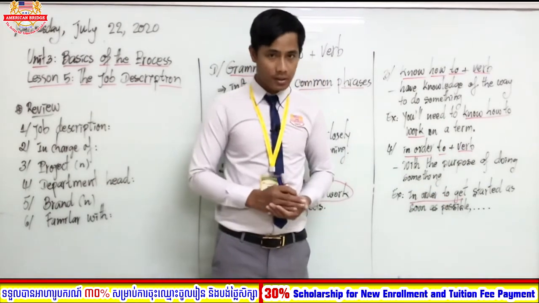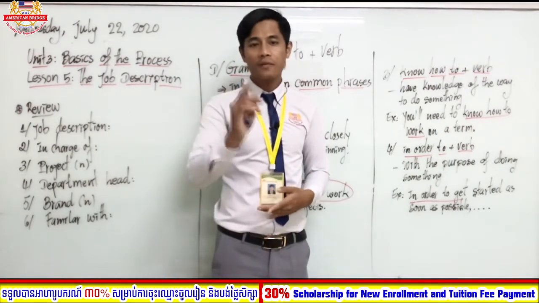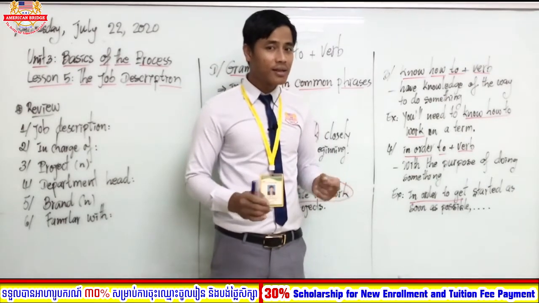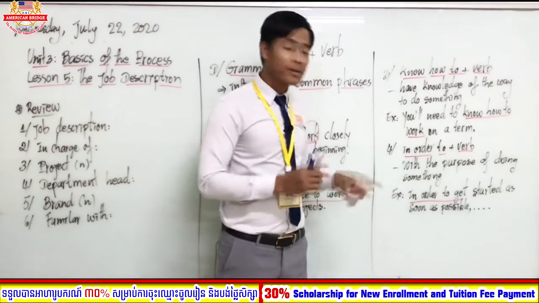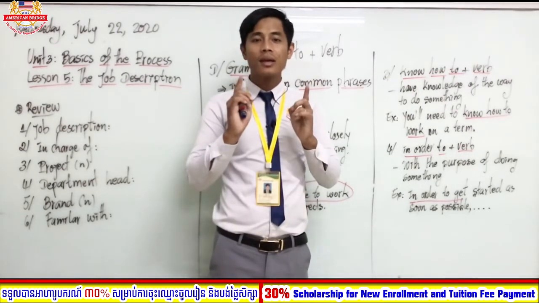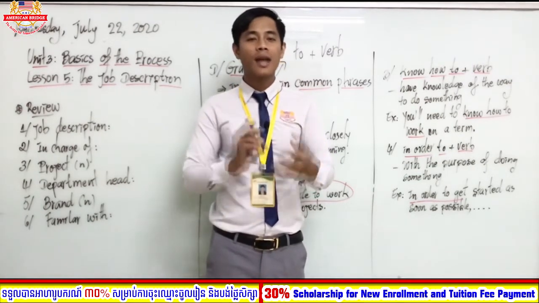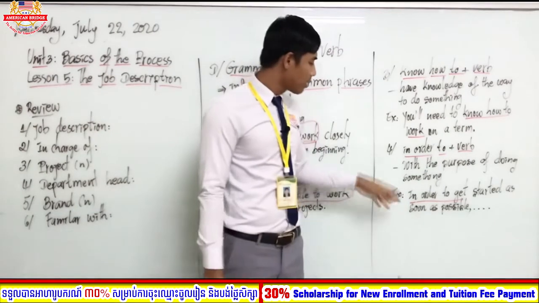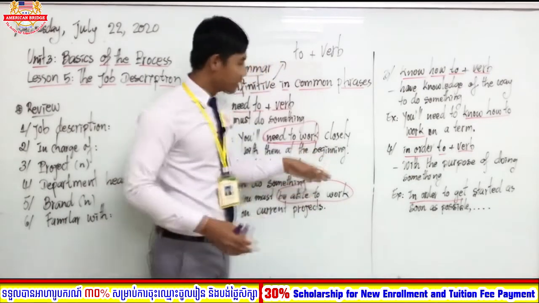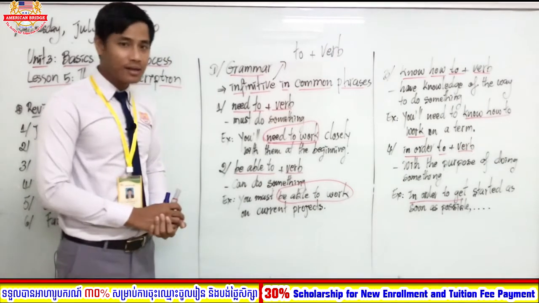In order to become a good student, you have to work hard or study hard. Okay, you got this? So this is the purpose of doing something. If you want to be a good student, in order to be a good student, you have to study hard. So this is called purpose of doing something. Now that's all for the infinitive in common phrases. Do you have any questions?